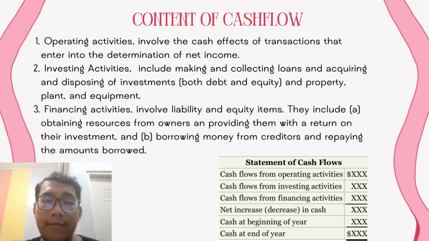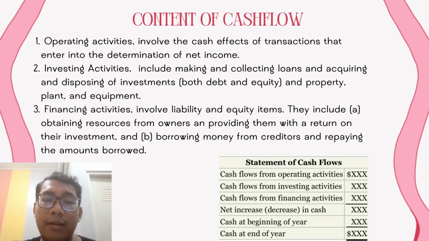Then we have the content of cash flow. First, operating activities. It involves the cash effects of transactions that enter into the determination of net income. Then investing activities include making and collecting loans and acquiring and disposing of investments, both debt and equity, and property, plant, and equipment. Then financing activities involve liability and equity items. They include A. Obtaining resources from owners and providing them with a return on their investment, and B. Borrowing money from creditors and repaying the amounts borrowed.